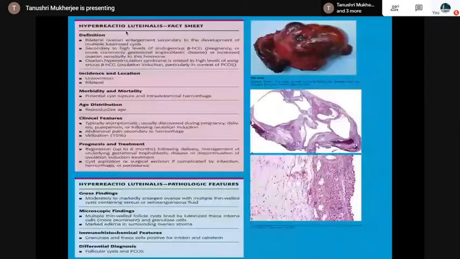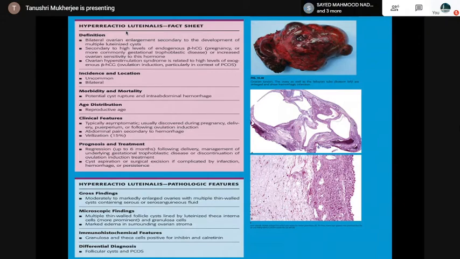This is the fact sheet which is there: bilateral ovarian enlargement secondary to development of multiple luteinized cysts. Typically asymptomatic, discovered during pregnancy. Grossly, moderately to markedly enlarged ovaries, multiple thin wall cysts. Microscopically, multiple thin wall follicular cysts lined by luteinized theca interna cells, marked edema in the stroma. IHC, granulosa and theca cells are positive for inhibin and calretinin.